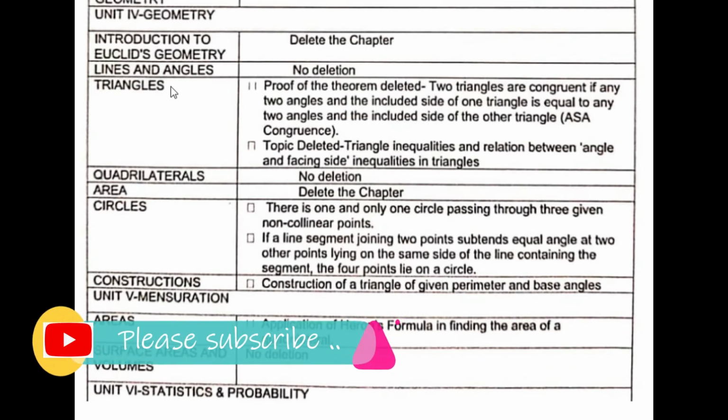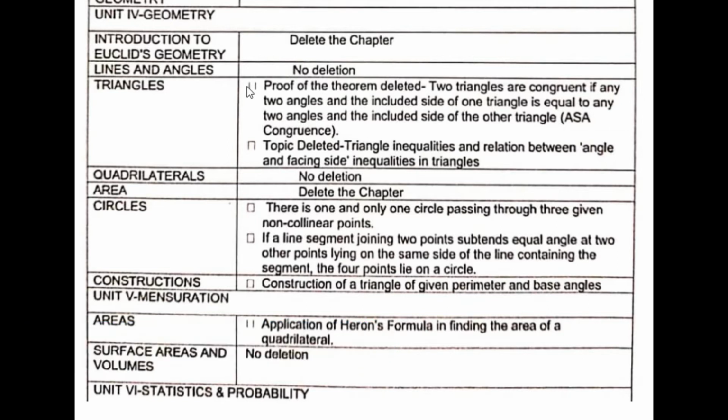Again, from geometry, that is Euclid's Geometry, that whole chapter has been deleted. And from the chapter Lines and Angles, nothing has been deleted. And from Triangles, the proof of the theorem, that is the ASA congruence rule, the proof of the theorem has been deleted. Again, triangle inequality, that is also deleted. From the chapter Quadrilaterals, nothing has been deleted.